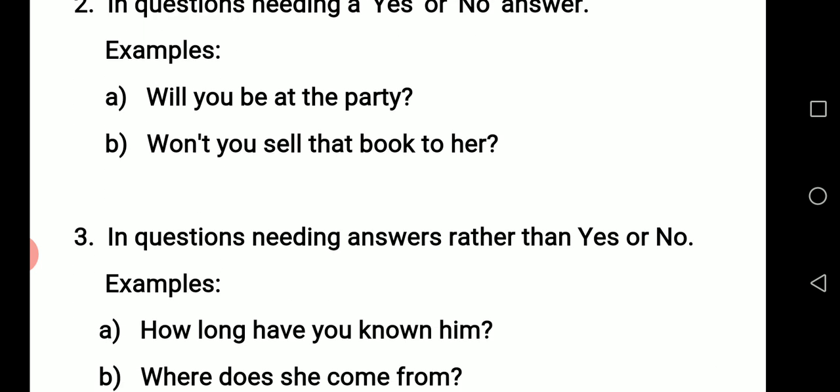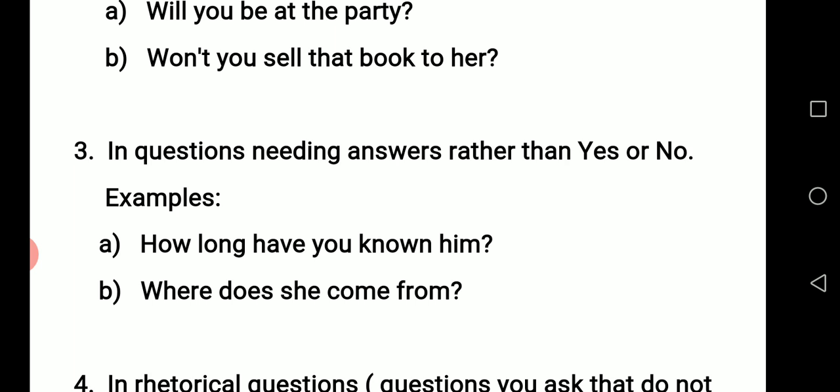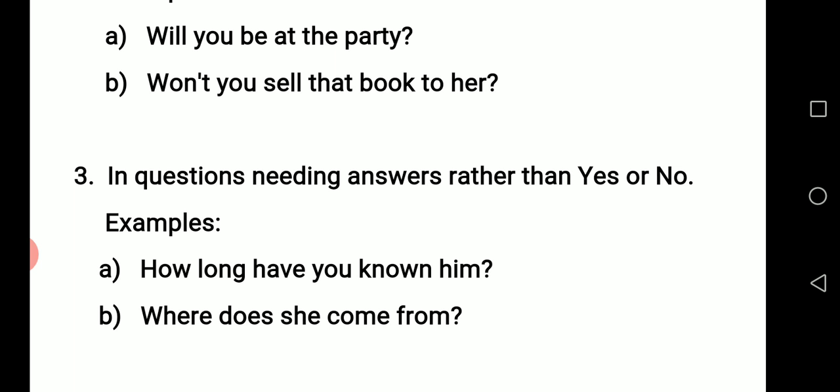In questions needing answers rather than yes or no, we insert the question mark. How long have you known him? We insert a question mark. I have known him for a long time. I have known him for 10 years. So when the answer to such a question requires more than yes or no, we insert a question mark after the question. Where does she come from?